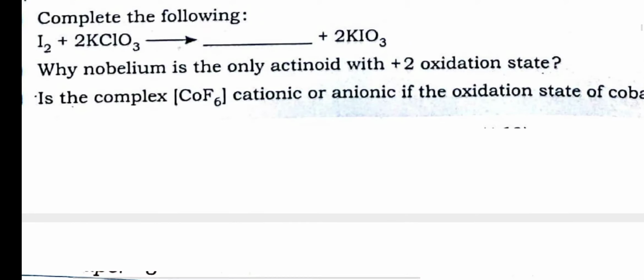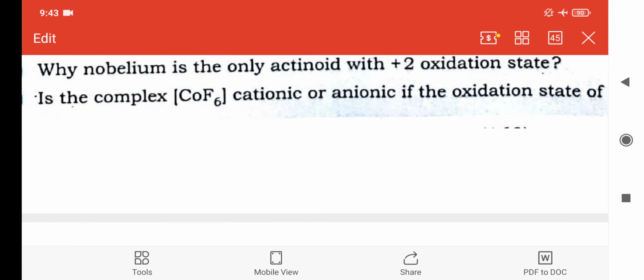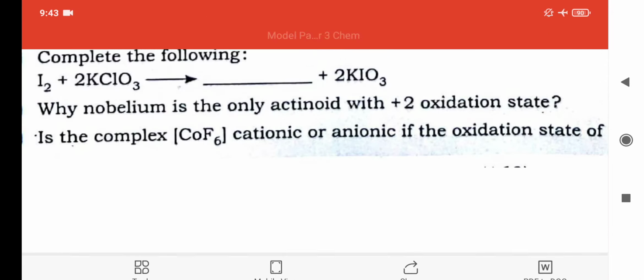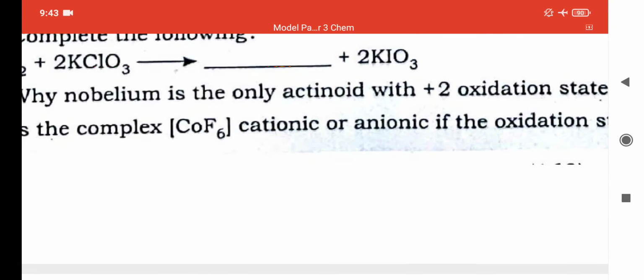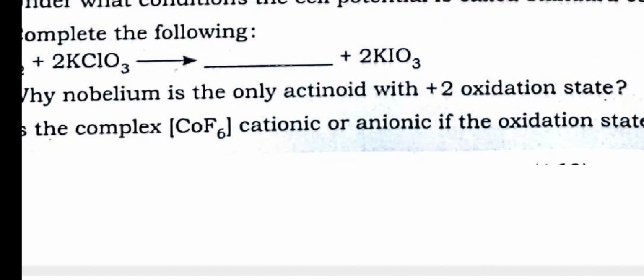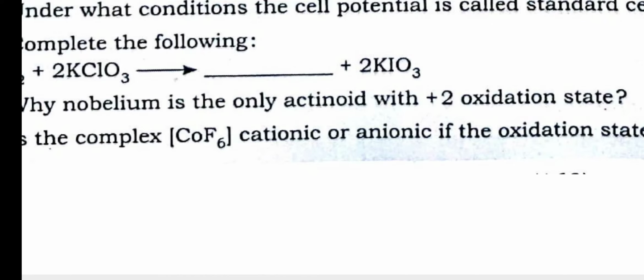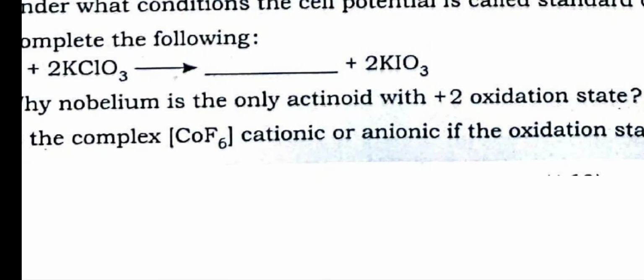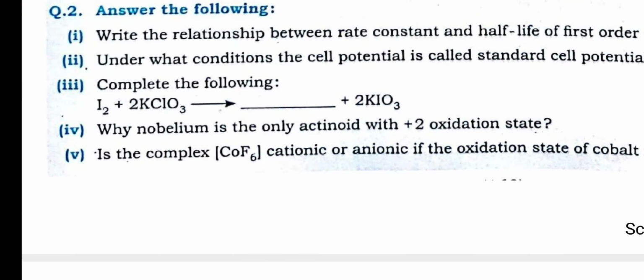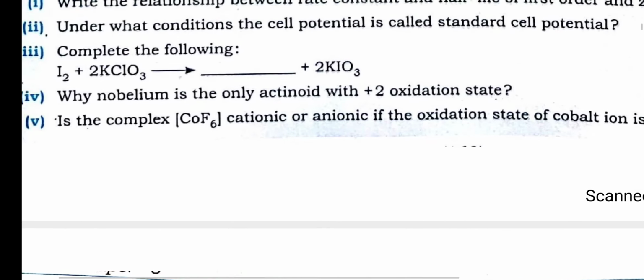How to calculate? Assume the valency of cobalt is X. X minus 6, because fluorine is minus 1, and assume that on the head there is minus 3. When we solve for the effective atomic number, at that time we have to find the valency of cobalt. So on the head of the square bracket there will be minus 3, and at that time cobalt will be plus 3.